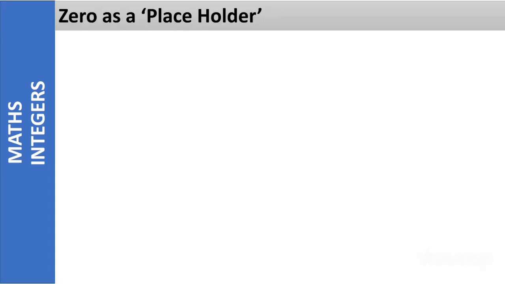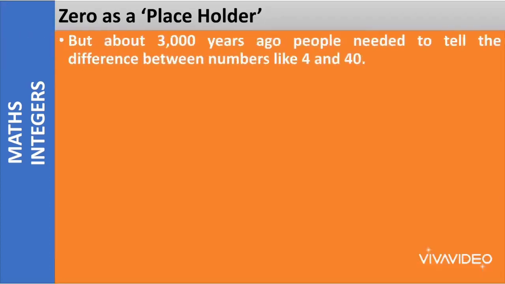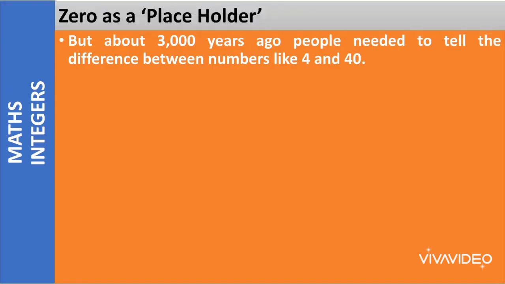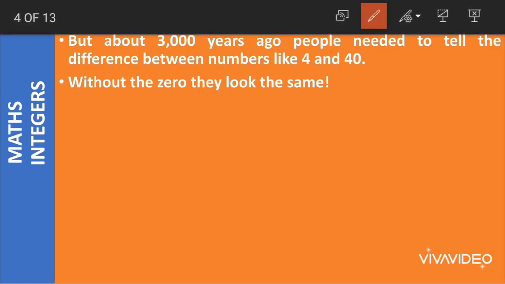Next comes 0 as a placeholder. About 3000 years ago, people needed to tell the difference between numbers like 4 and 40. Okay, class? They needed to tell the difference between numbers like 4 and 40. Without the 0, they look the same. Without the 0, how did they look? They looked the same.